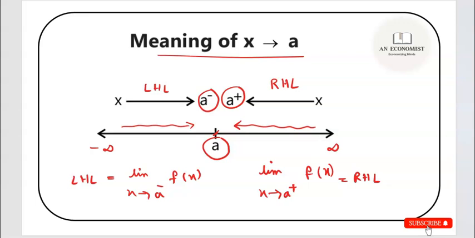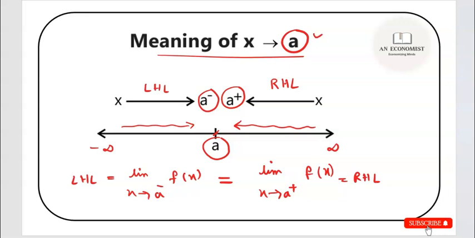Now the important point to note here is that for limit to exist, you need to check if the left hand limit and right hand limit are equal or not. If these two values are equal, then only you will say that the limit for your function exists, otherwise not. And I am talking about limit at a particular point a.